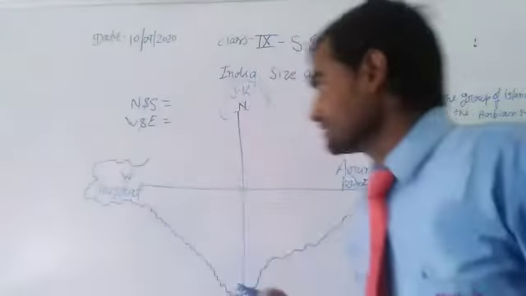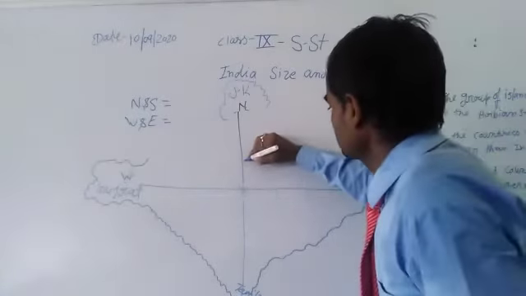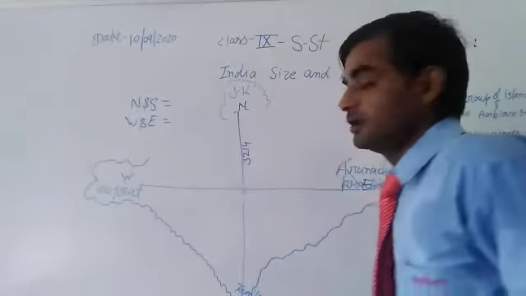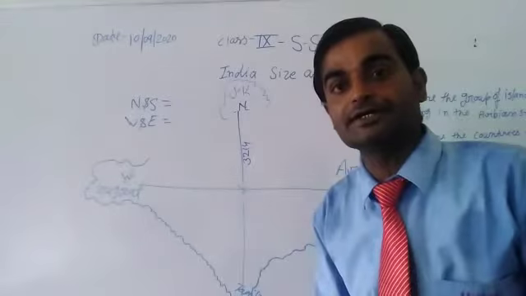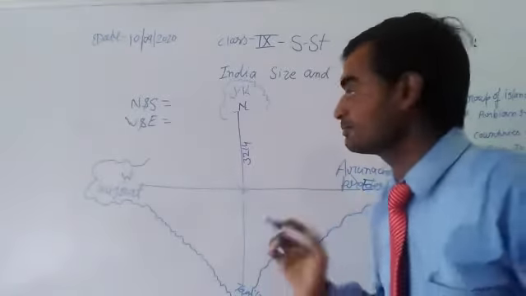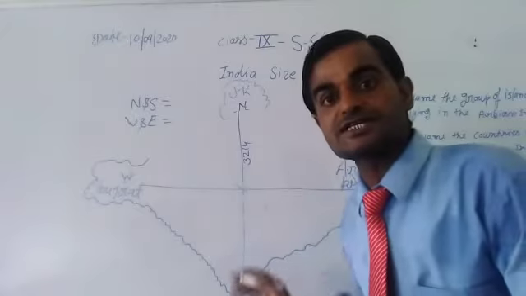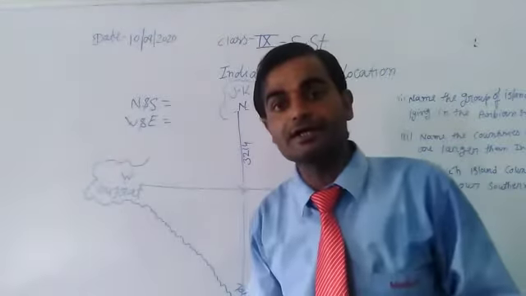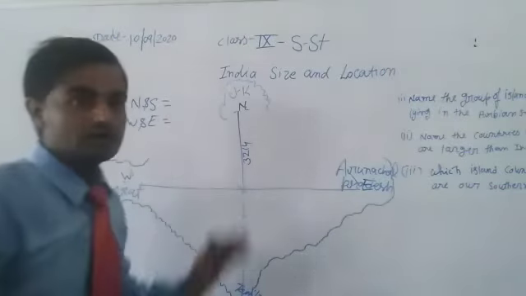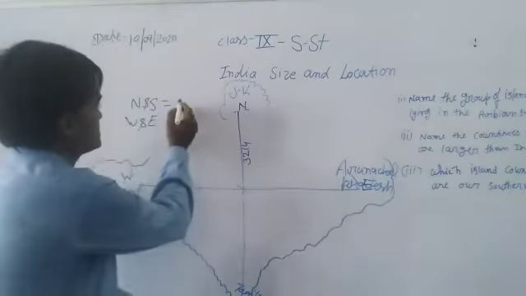So the total distance between north to south is 3,214 kilometers. Please note down this distance in your fair copy. 3,214 kilometers. So then our answer is the total distance between north and south is